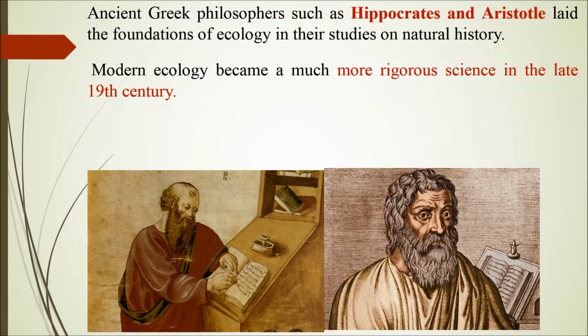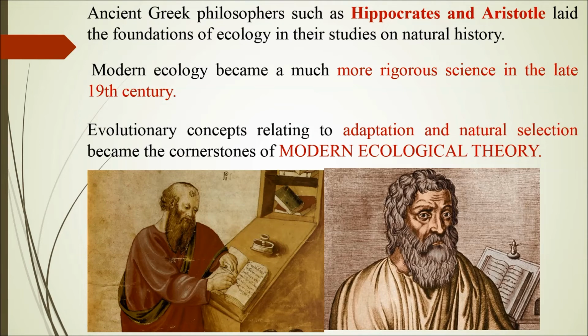Evolutionary concepts related to adaptation, natural selection and evolution were main cornerstones of modern ecological theories. Whatever modern ecological theories we'll discuss eventually in the syllabus, they have this basic stepping stone from the end of the 19th century.